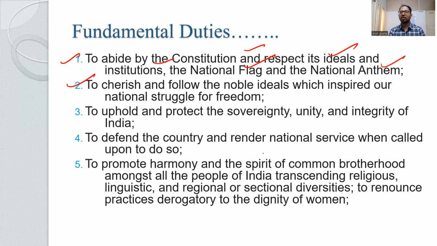Second is to cherish and follow the noble ideals which inspired our national struggle for freedom, to uphold and protect the sovereignty, unity and integrity of India, to defend the country and render national service when called upon to do so, to promote harmony and the spirit of common brotherhood amongst all the people of India, transcending religious, linguistic and regional or sectional diversities. So even though there is a lot of religious, linguistic, regional and sectional diversity, we need to bring the spirit of common brotherhood among the people of the country, and to renounce practices that are derogatory to the dignity of women. So this is again a very important duty.